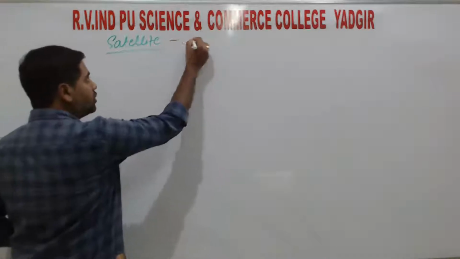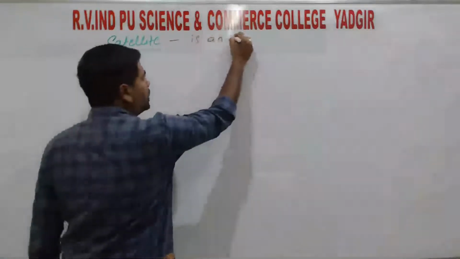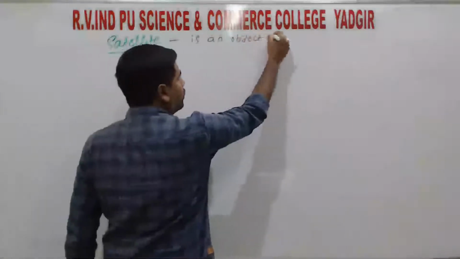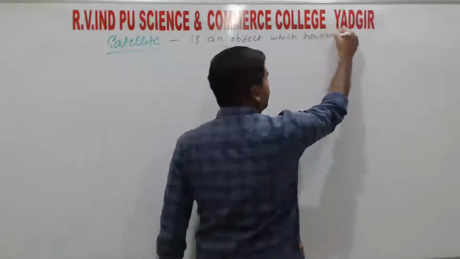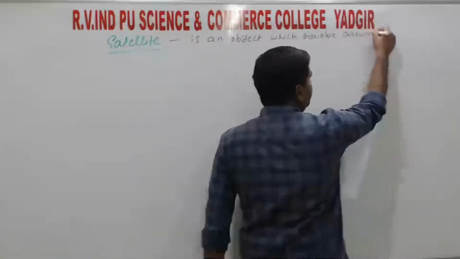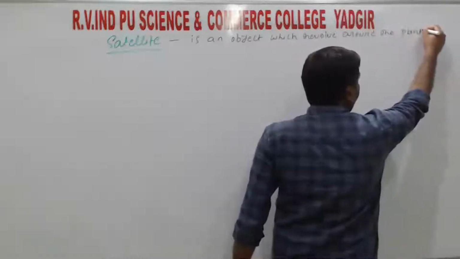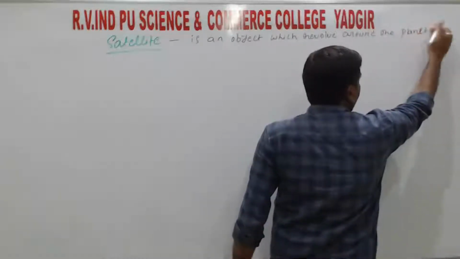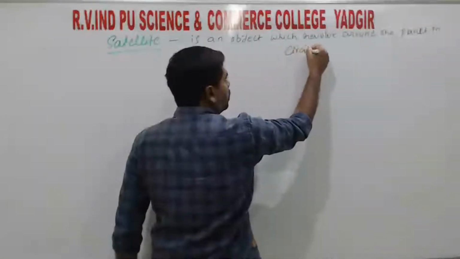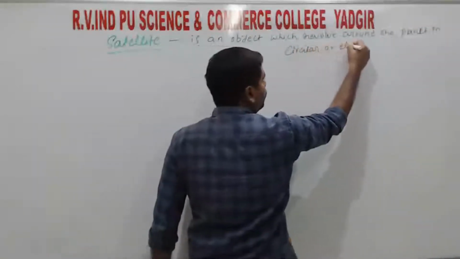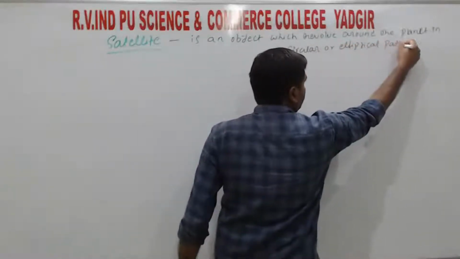So what is a satellite? A satellite is an object which revolves around the planet in a circular or elliptical path, right?